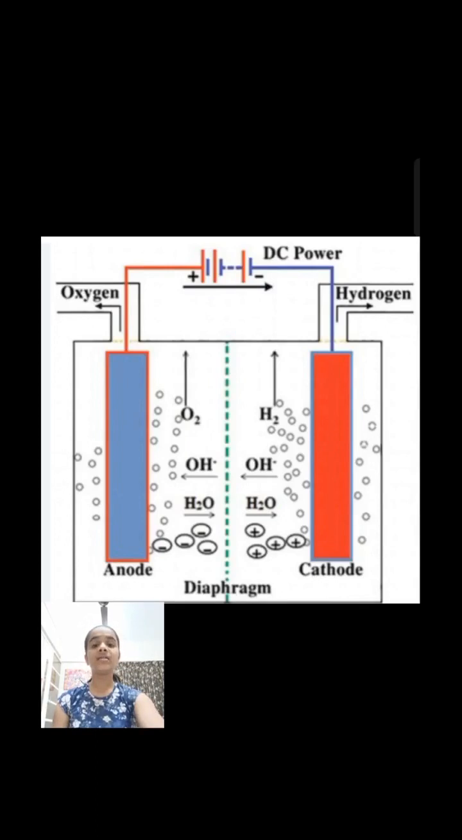Now let's see the third term, which is electrolyte. An electrolyte is a compound which in the molten state or solution state conducts electric current and undergoes chemical decomposition. Now let's see the fourth term, which is electrodes. They are the conducting rods that allow electric current to enter and leave an electrolyte. They are usually made up of inert or unreactive substances and they do not react with the electrolyte.